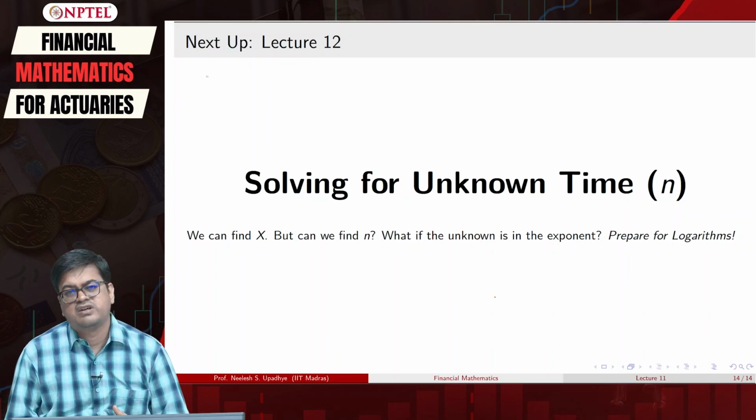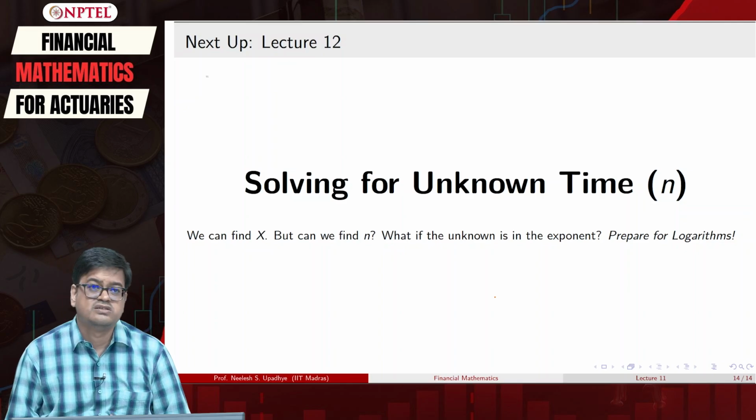We have done a similar thing, right? We have actually done that using logarithms. So we will review that and we will take some real time examples where we will use that more effectively.